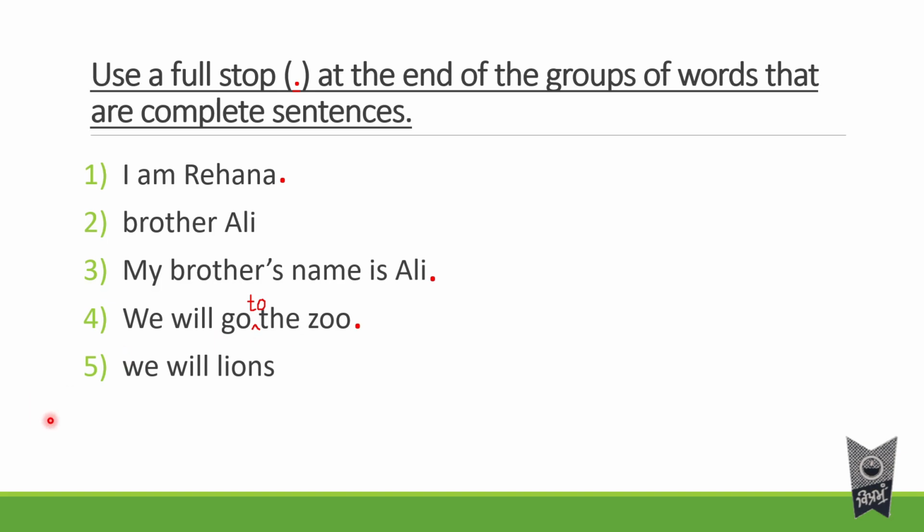Very good. The fifth one: we will lions. Now I don't understand what we will do with the lions. Will we see? Will we play? Or will we eat the lions? What are we going to do? I don't understand anything. So, should we put a full stop? No, we will not put a full stop. Why? Because "we will lions" does not make sense on its own. This group of words is not making any sense. So we are not going to put any full stop.